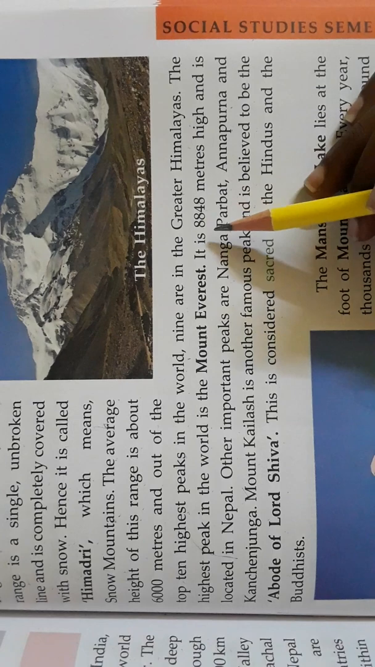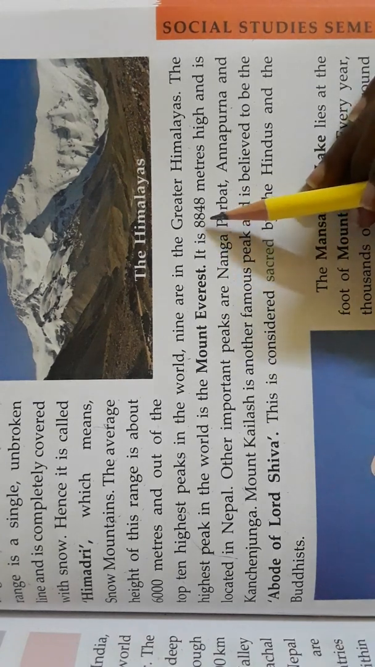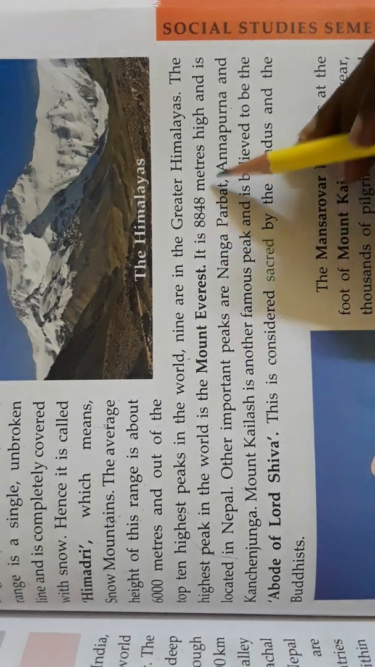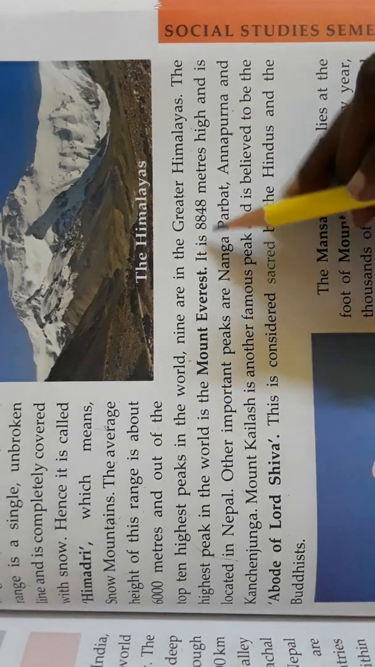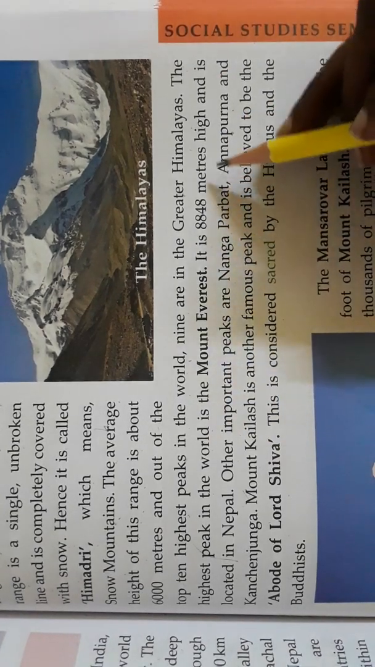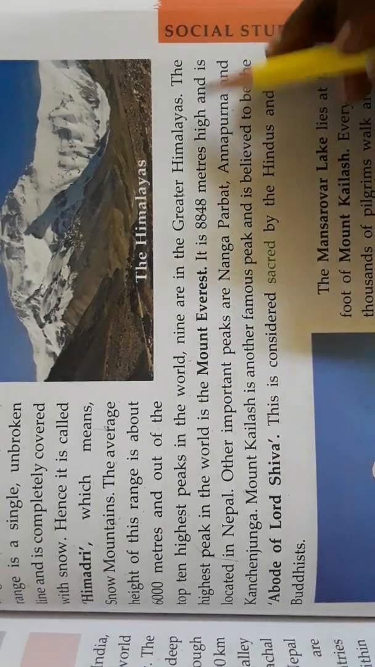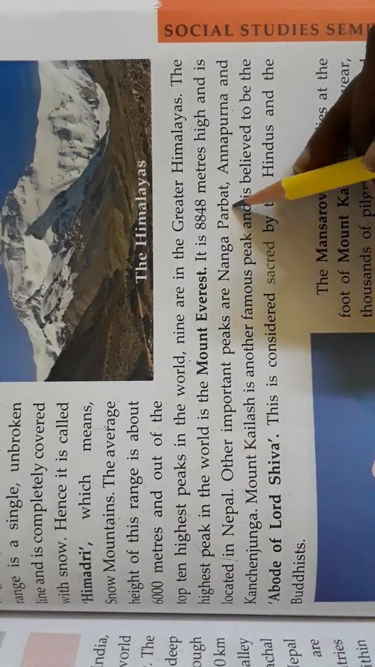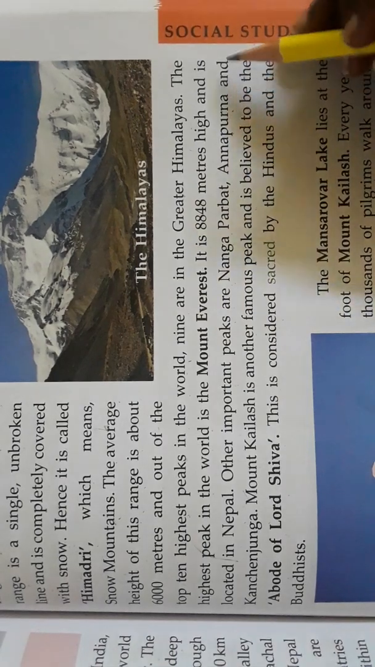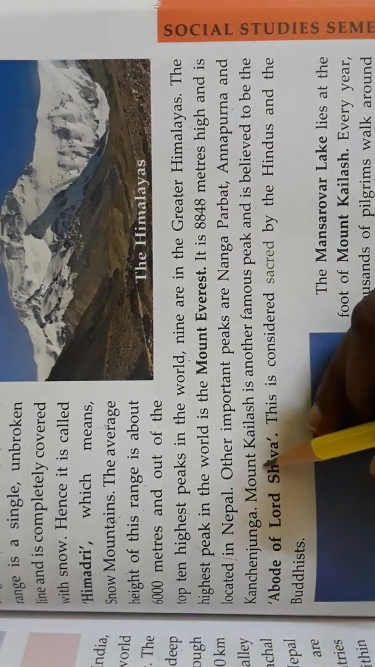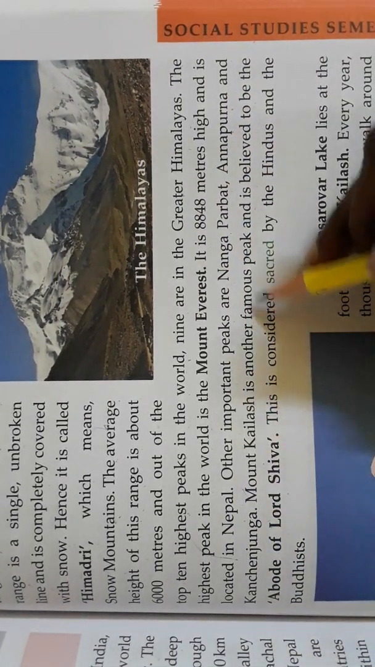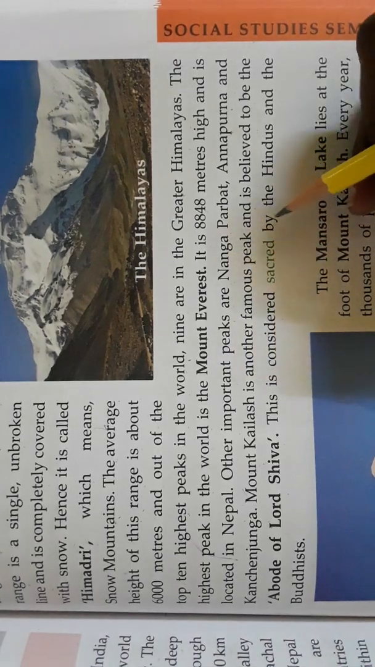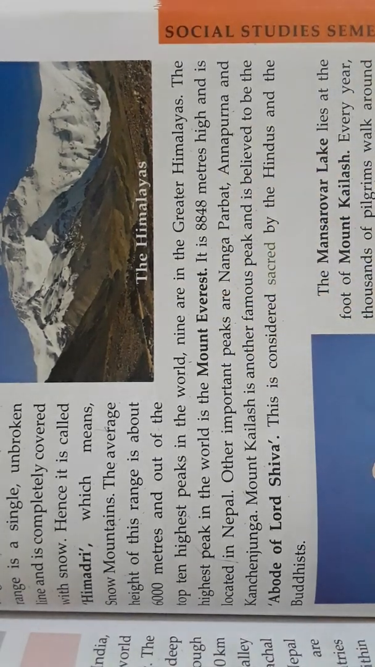It is 8,848 meters high, children, and it is located in Nepal. Other important peaks are Nanga Parbat, Annapurna and Kanchenjunga. Mount Kailash is also a very famous peak.